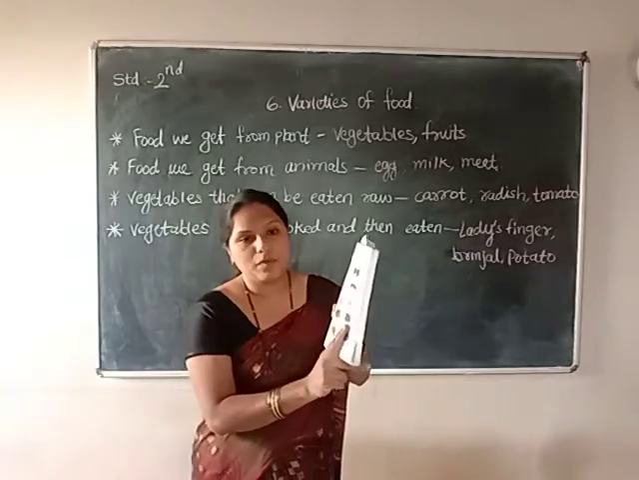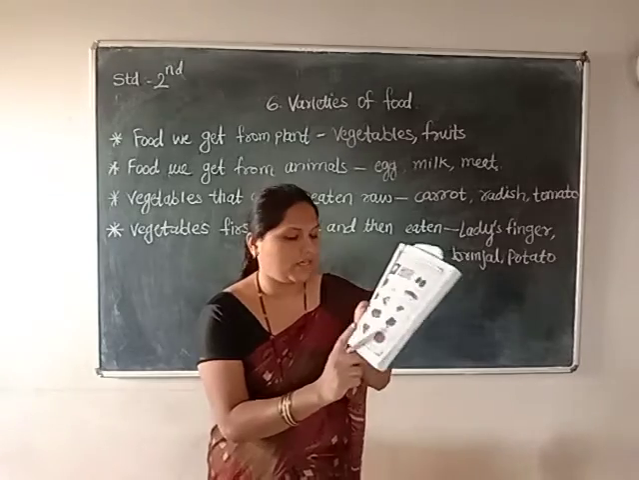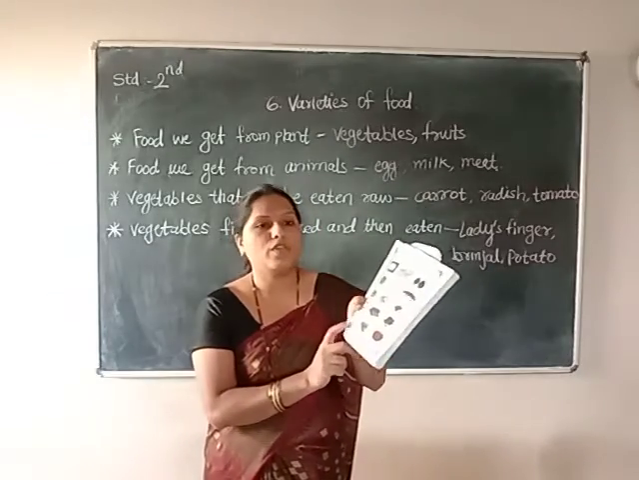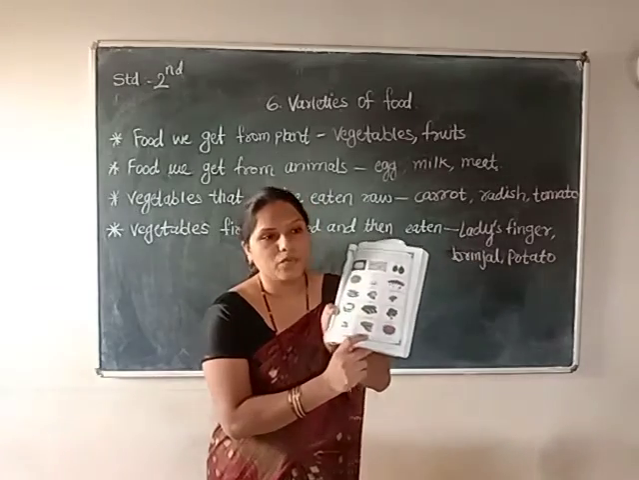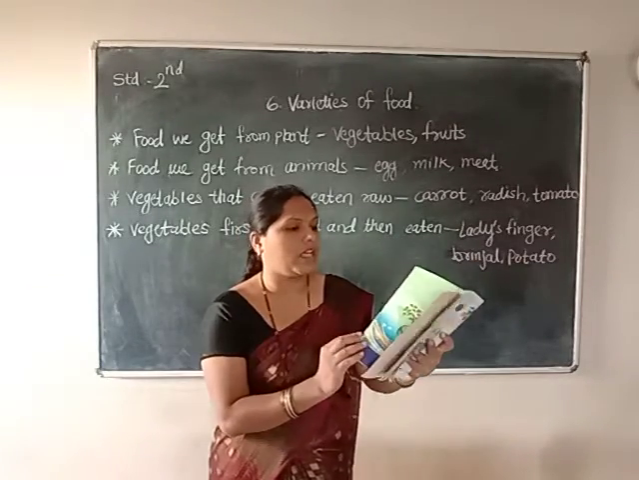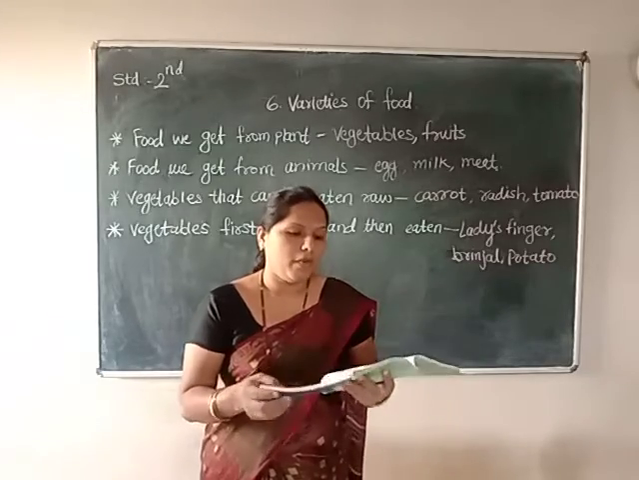Here green vegetables are there, so we get them from plants again. Tea also we get from plants. Maize is a plant product, and the last one, ragi, we also get from a plant.